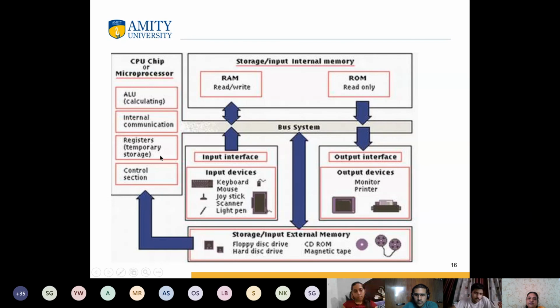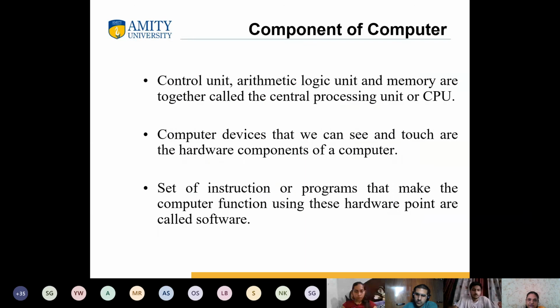We are having temporary storage into the memory with the help of registers. We are having this control section, which controls our instructions, in which manner it should be executed. That is the part of control section. We will be having input interfaces, output interfaces, storage is there, your RAM is there, your ROM is there. We will be discussing all these things in very much detail in next lecture.